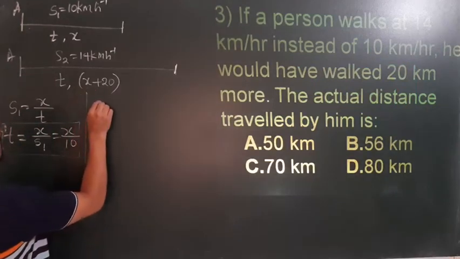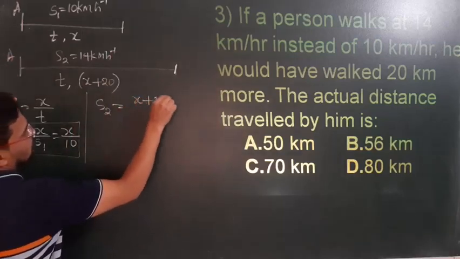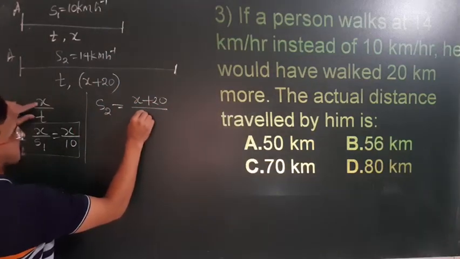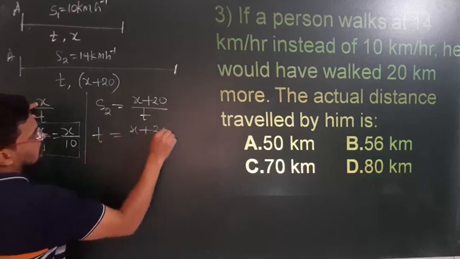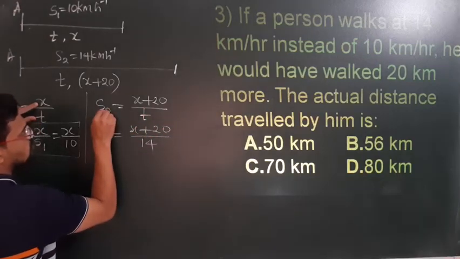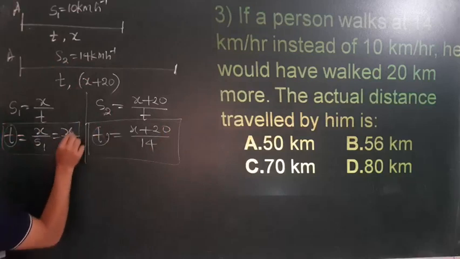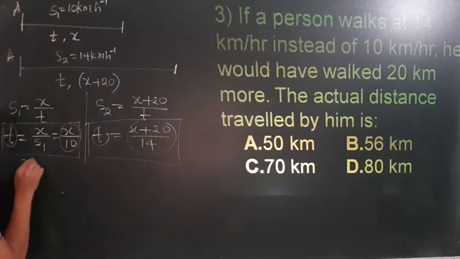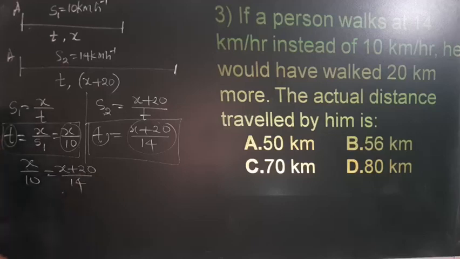Similarly, S2 is equal to x plus 20, that is distance, and time is same. Therefore, I will take this time this side and it becomes x plus 20 divided by 14, because S2 is 14 km per hour. Now this is one equation and this is one equation, both the t are same. Hence if the left hand sides are equal, the right hand sides are also equal. That means x divided by 10 is equal to x plus 20 divided by 14. Now just solve this.